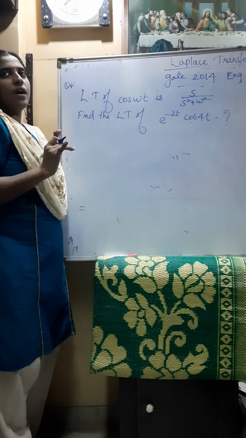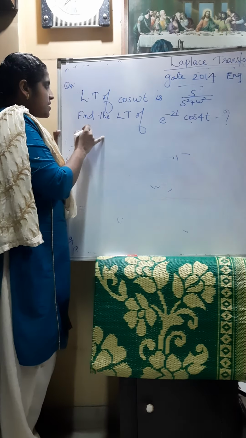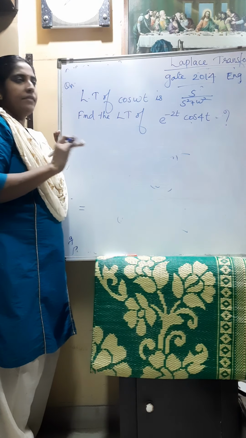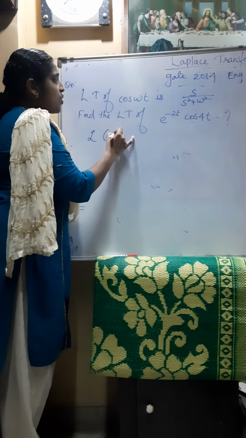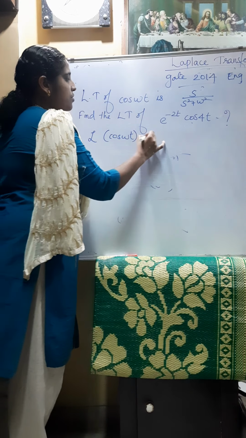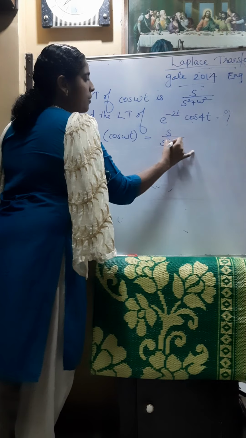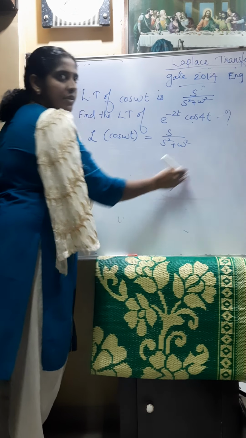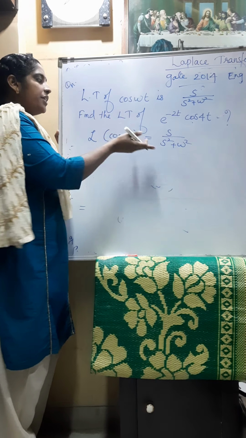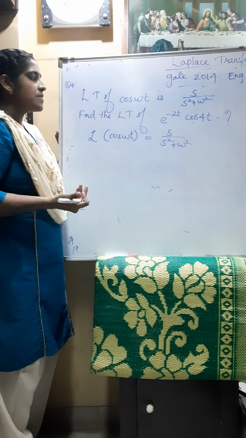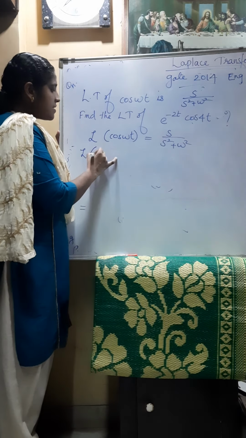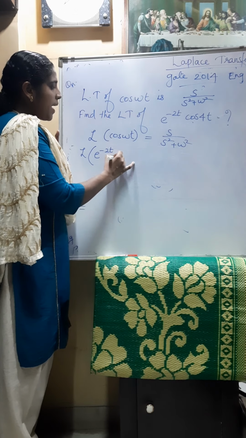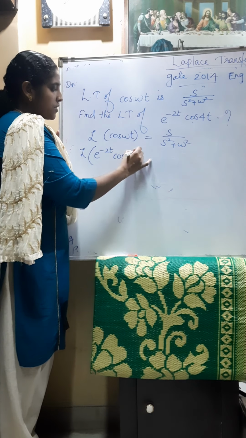It is not necessary that they will give the formula; we already know that the Laplace transform of cos omega t is s divided by s square plus omega square.